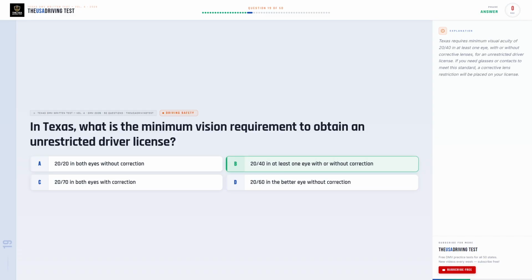The correct answer is B. 20/40 in at least one eye with or without correction. Texas requires minimum visual acuity of 20/40 in at least one eye, with or without corrective lenses, for an unrestricted driver license. If you need glasses or contacts to meet this standard, a corrective lens restriction will be placed on your license.